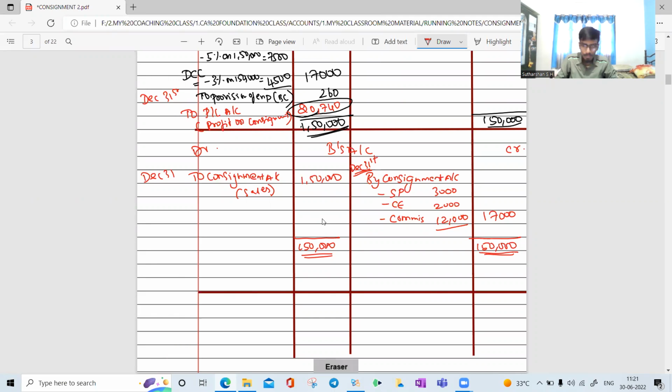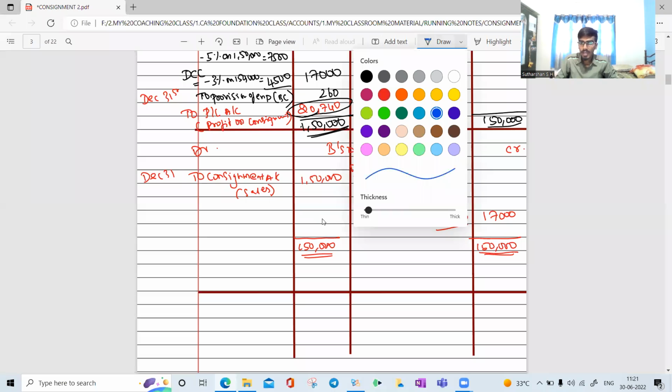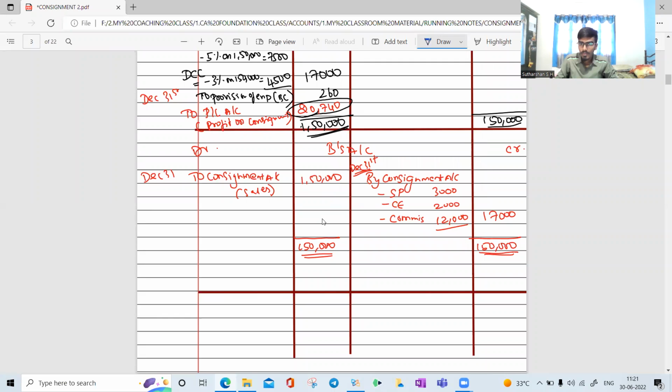what is the remaining amount, Sneha? 1 lakh 33,000. Yeah. 1,33,000 on 31st December. I may not receive. So I would write by balance carried down. Then I need to bring it down to Jan 1st, 2020. I need to bring it down.